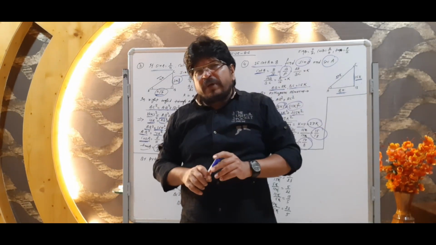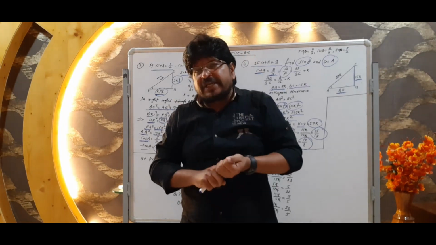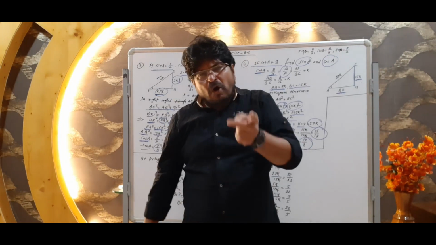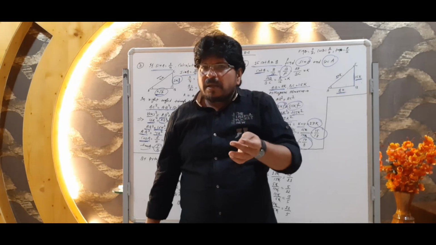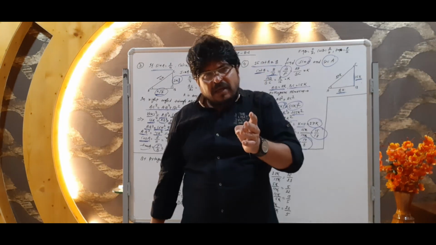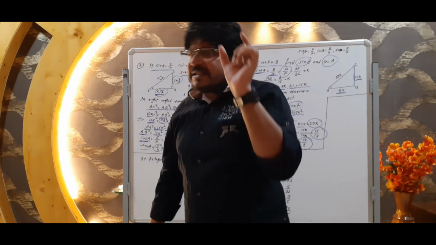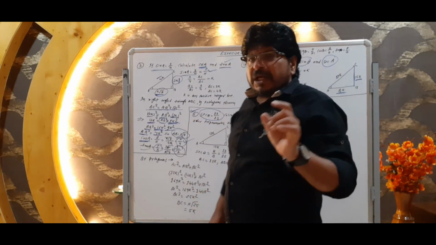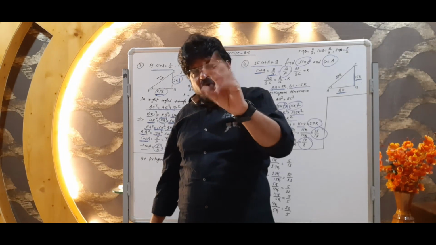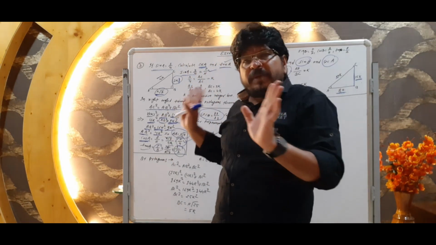There are a total of 6 trigonometrical ratios: sine, cos, tan, then cosec, sec, and cot. Sec is already given in the question, so now we have to find the remaining 5. This is the first concept whenever we see such a numerical.